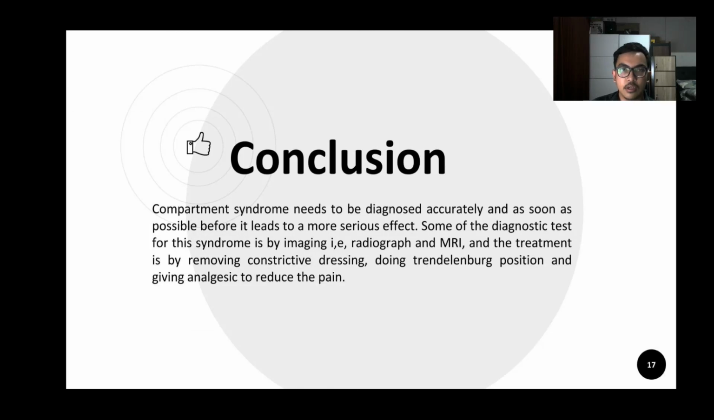In conclusion, compartment syndrome as a problem needs to be diagnosed accurately and as soon as possible before it leads to a more serious effect such as necrosis, paralysis, kidney failure, and even death. Some of the tests to diagnose compartment syndrome are imaging such as radiograph and MRI, with EMG used if neurologic symptoms are present. And the treatment for this syndrome is removing the constrictive dressing, doing the Trendelenburg position, and using analgesic to reduce the pain. Thank you.